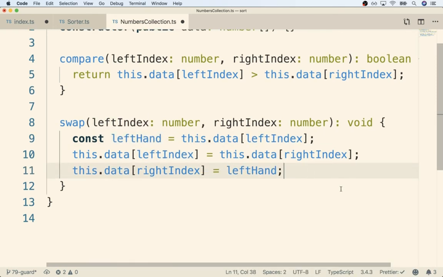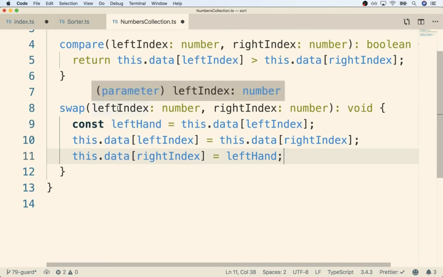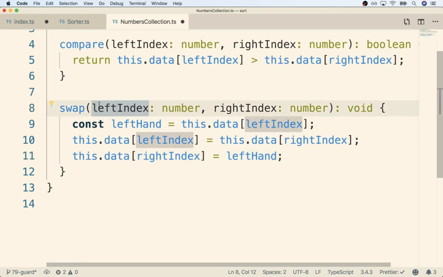Okay, a lot of places inside of here that you can make a typo. Chances are if you make any typo, your editor will tell you, but just to make sure it's really clear, if I click on left index, I should see left index highlighted, left index, left index. And if I click on right index, I should see right, right, right. And if I click on left hand, I should see left hand and left hand, like so. So make sure you've got all the same references, same spelling, everything inside of here.